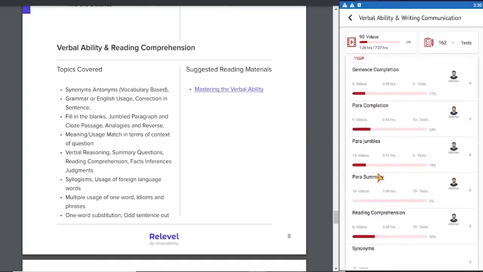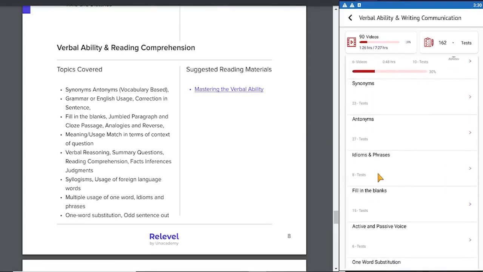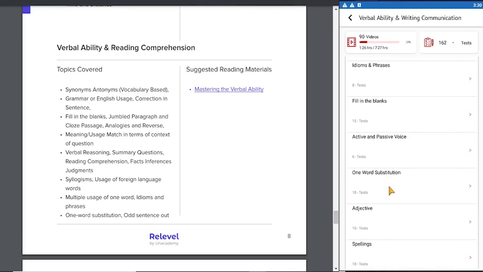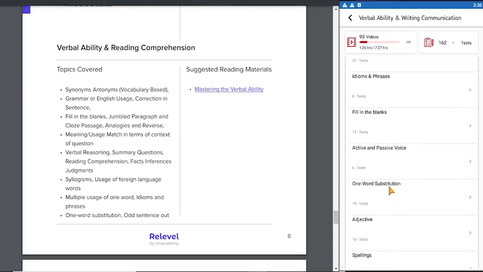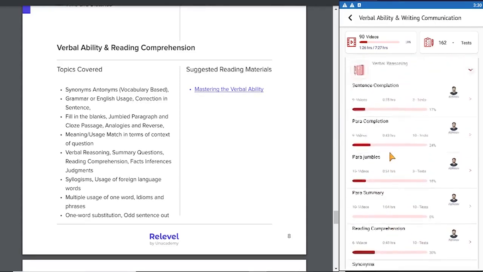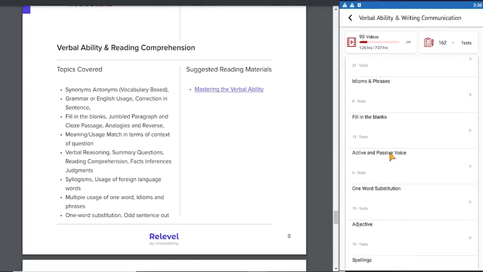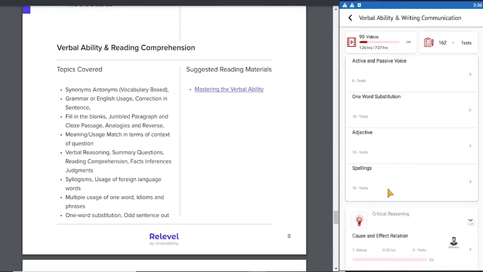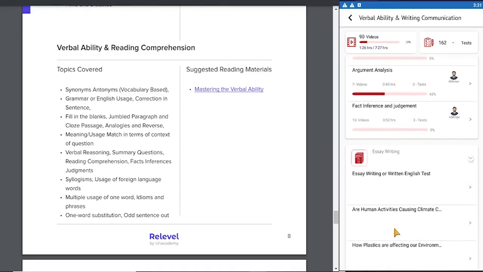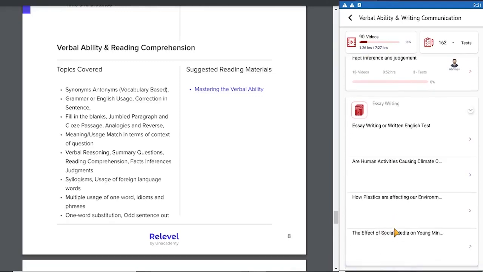In verbal ability, we have all the topics covered: synonym, antonyms, idioms and phrases, fill in the blanks, active voice, passive voice, one word substitution, adjectives, spellings, and reading comprehension with para jumbles, para completion, sentence completion. In critical reasoning, you can see we have facts, inference and judgments. Then we have reading, essay writing. You have an additional topic of essay writing on this subject.